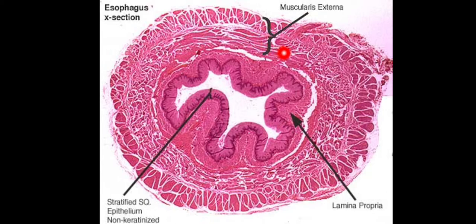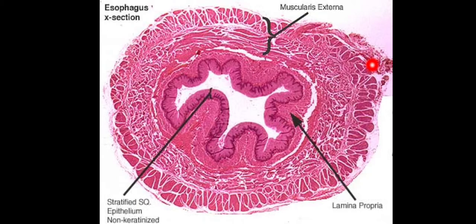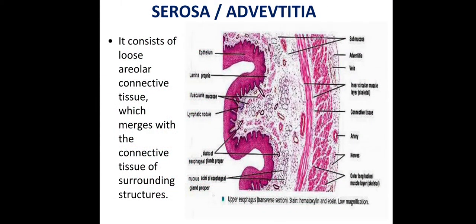So that is the muscularis externa. Now at the end of muscularis externa, you can see serosa is present. What is serosa and adventitia? That is what surrounds most of the esophagus, except at the lower one third, which is covered by the serosa. So you can see serosa, it's a loose connective part.